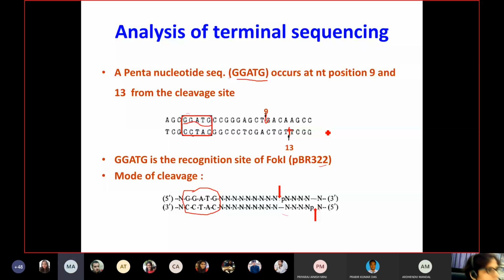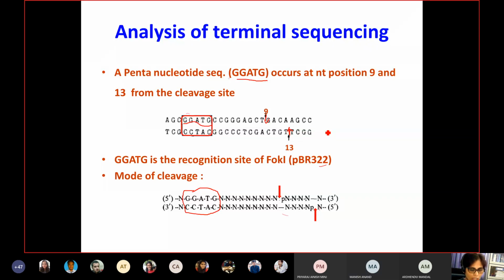Yes, Manish. Ma'am, my question was, since this is type 2S with a shifted cleavage site, in type 1 and type 3 the protein itself moves along the DNA to cleave. So if we use it similarly to this, does it just randomly cut on the same DNA fragment, or will the cleavage site be similar there too? Okay, this is very good thinking and a good question.